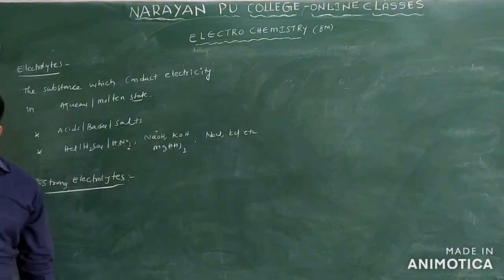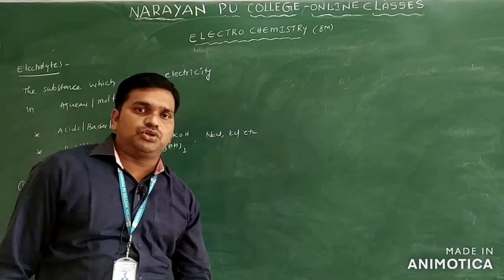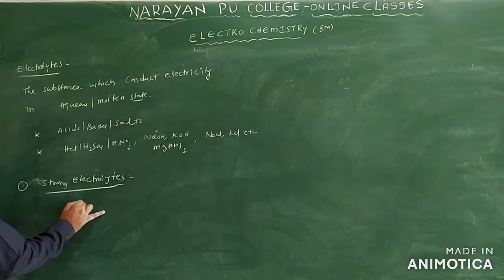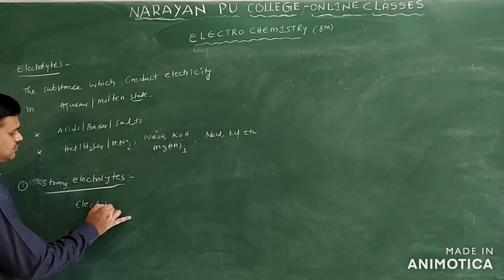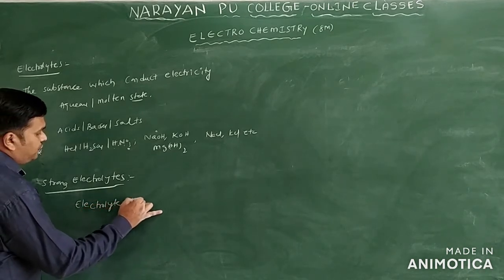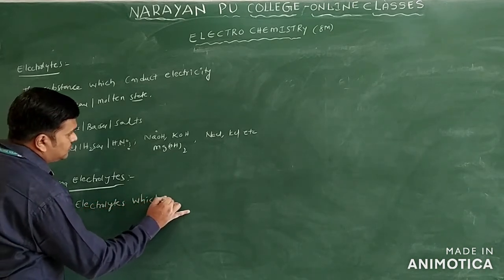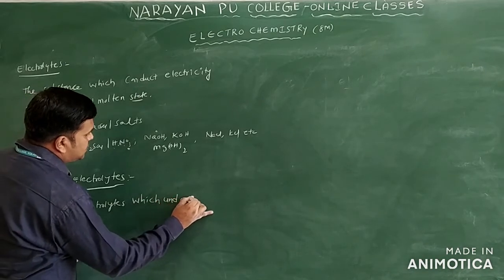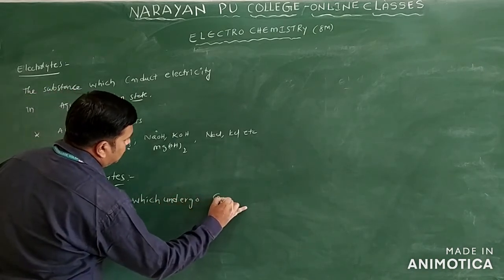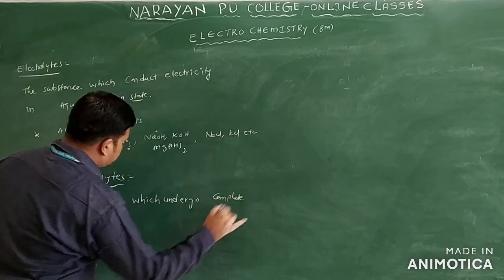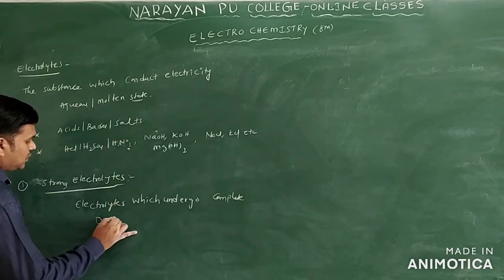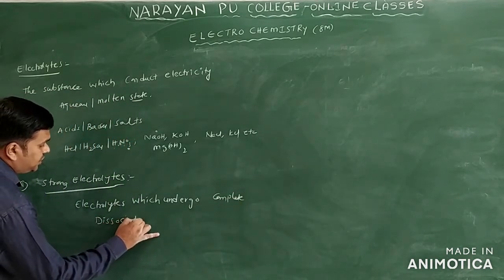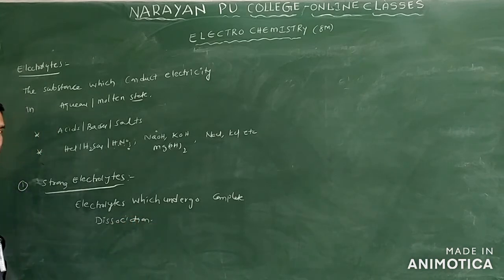Electrolytes which undergo complete dissociation are called strong electrolytes.